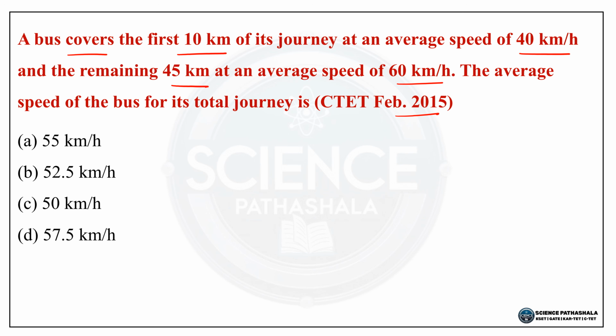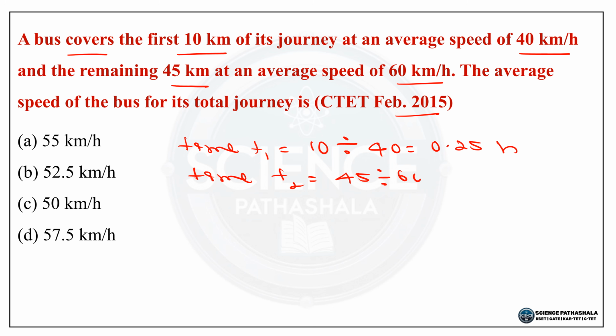So try to pick the answer from these options. So just see here, the bus covers the first 10 kilometers at 40 kilometers per hour. So that is time here. Time T1 is equal to 10 divided by 40, which is equal to 0.25 hour. Next, 45 kilometers at 60 kilometers per hour. So time T2 is equal to 45 divided by 60, that is 0.75 hour.